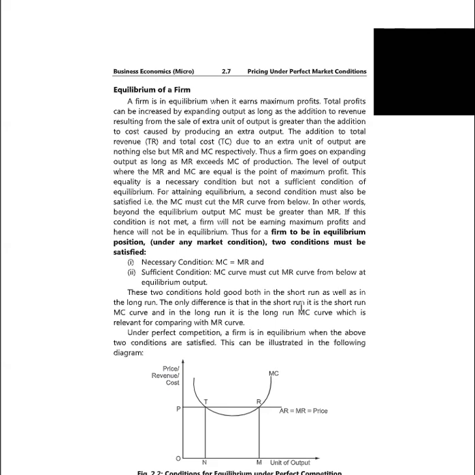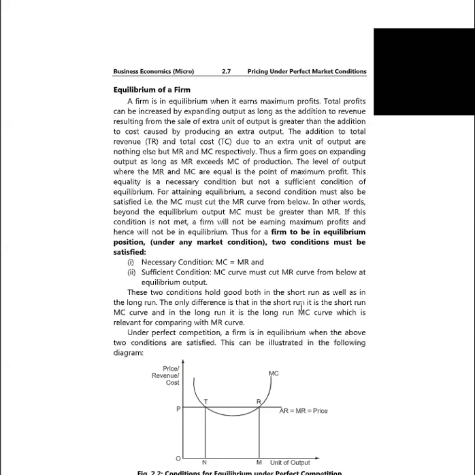This equality is a necessary condition but not a sufficient condition of equilibrium. For attaining equilibrium, a second condition must also be satisfied, that is, the MC must cut the MR curve from below. In other words, beyond the equilibrium output, MC must be greater than MR. If this condition is not met, a firm will not be earning maximum profits and hence will not be in equilibrium.